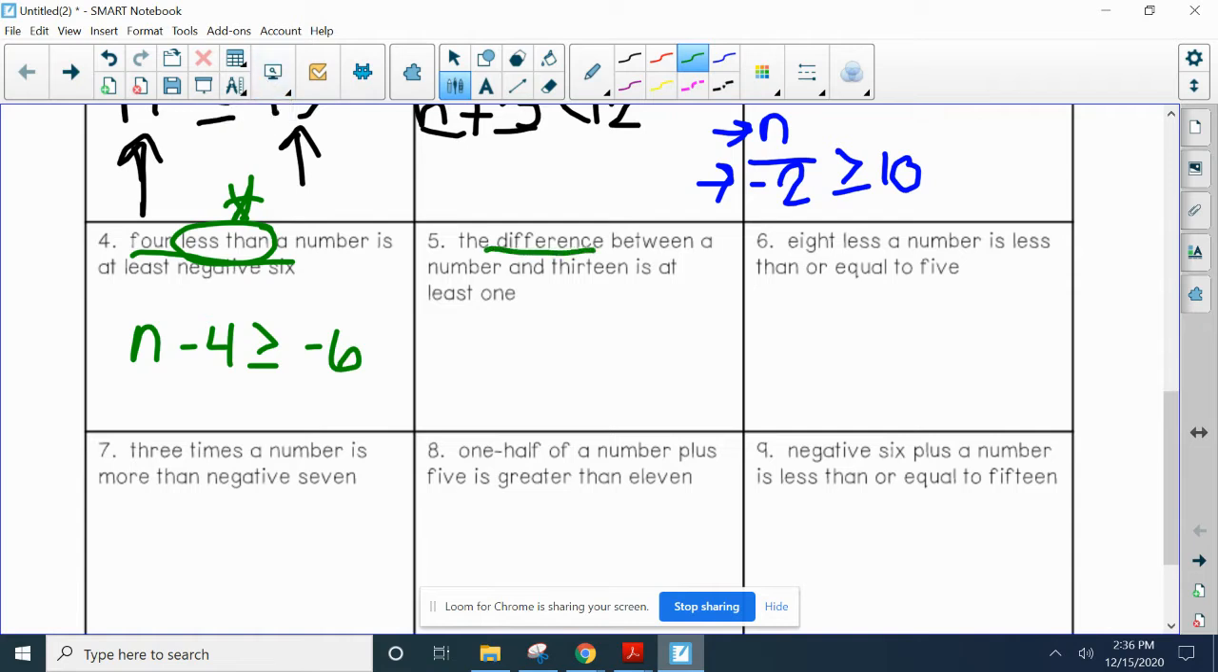All right, the difference. I see difference, so we know we're talking about subtraction between a number and 13 is at least. Again, is at least was on the chart under greater than or equal to 1. All right, 8 less a number. So 8 losing, we don't know what, is less than or equal to.